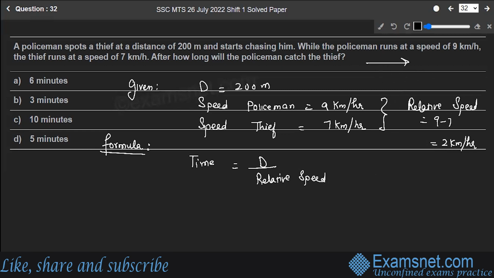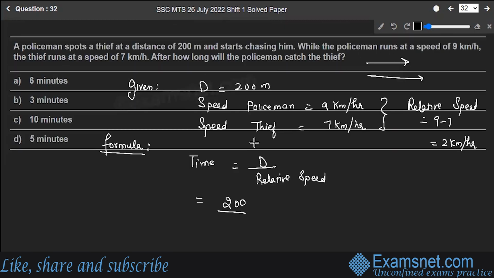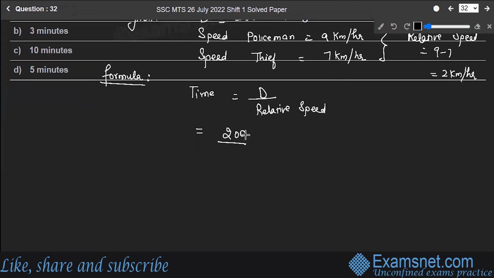Okay. Policeman and the thief, they are moving in the same direction. So this is the relative speed. Okay. So the time is equal to 200 divided by. Now there's one more thing. The distance is given in meters and the speed is given in kilometers per hour. So let's do one thing. I'll change this one into kilometers itself. So it will be 0.2 kilometers. So you can say over here the distance as 0.2 upon 2. Right? Which will be equal to 0.1 hour.